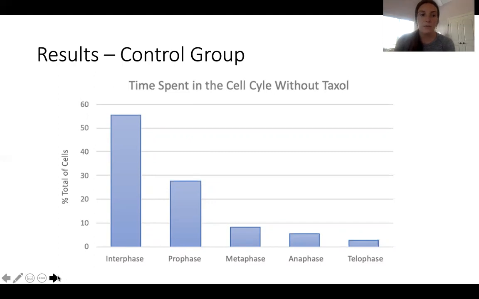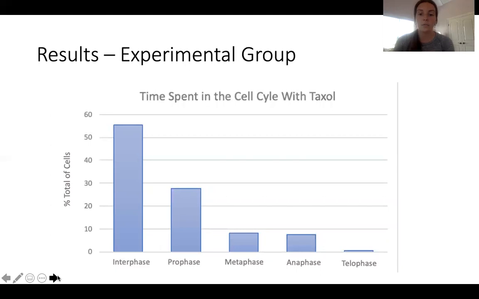And now, when we compare that to the experimental group, you can see that anaphase is now almost identical to the amount of cells in metaphase, and telophase has shrunk significantly. This is due to the prolonged results that anaphase has more cells in it because of the reduced mitotic spindle breakdown. So therefore, cells are spending more time in anaphase because they're no longer able to enter telophase as easily as they were before due to the presence of Taxol.